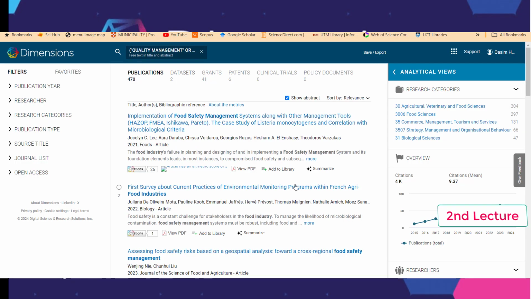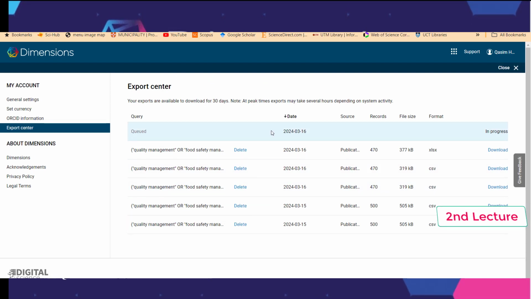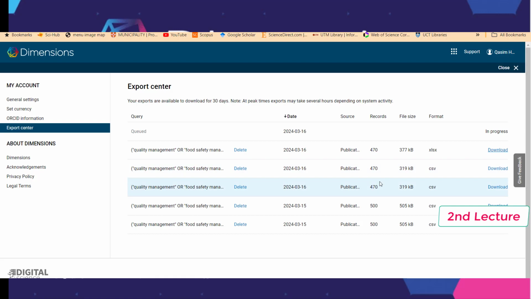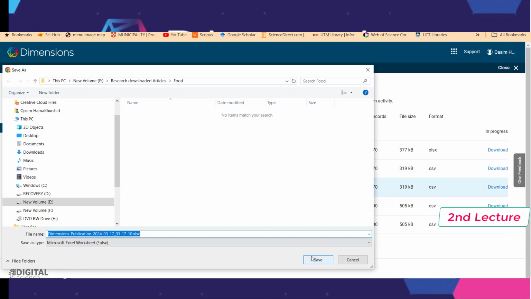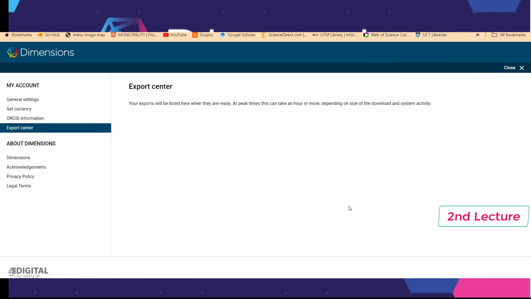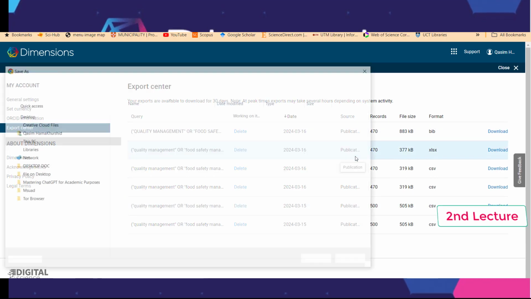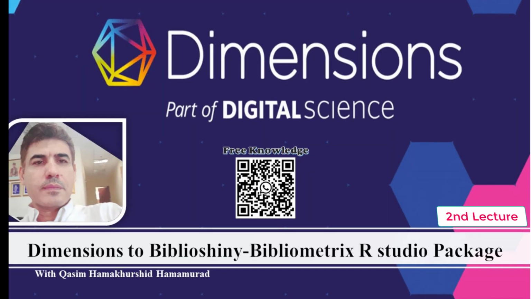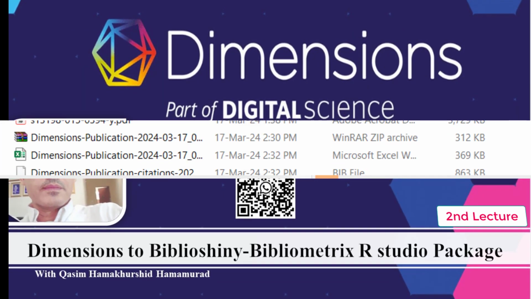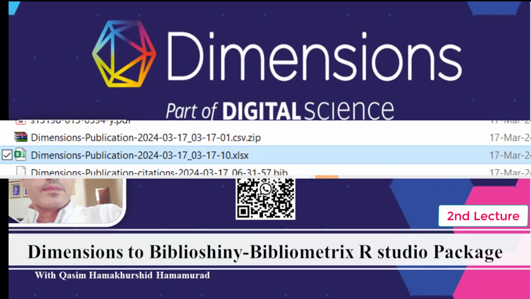No need for email. I come back to my account, go to the export center, and I see it is in progress. These are three types. For Excel, same thing, you can download the Excel and it goes to the same location where you save it. By this way, we can download every article we need. Just now the BIB file, the bibliometric file, is ready. If you go to the folder, you see these files are ready. The first one is XLS, the second one is the BIB file.